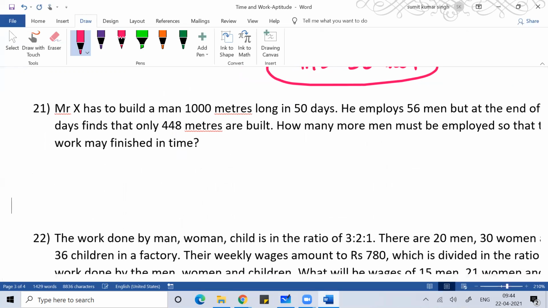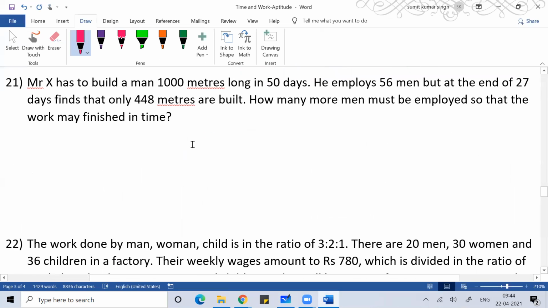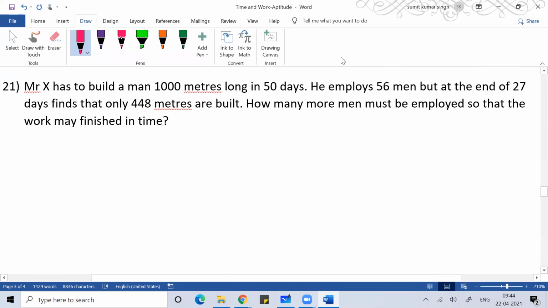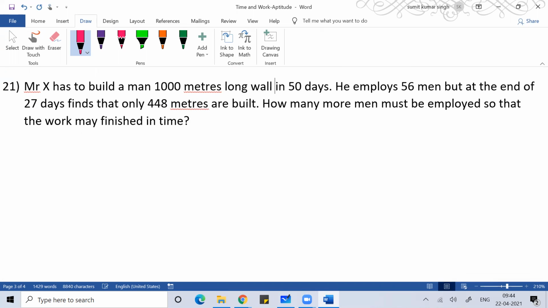Here you can see Mr. X has to build a 1,000-meter long wall in 50 days. That's the Great Wall of China. His objective was to make a 1,000-meter long wall in 50 days.